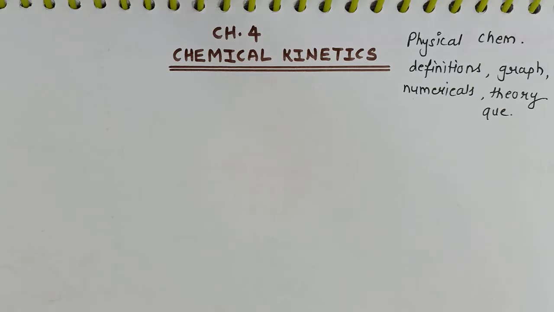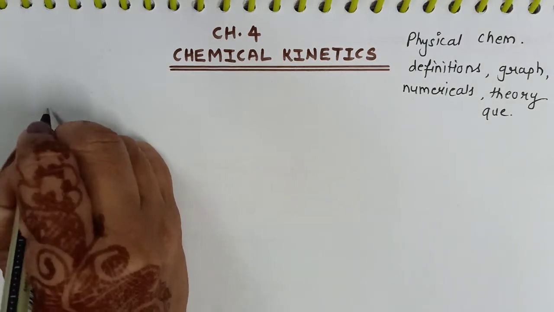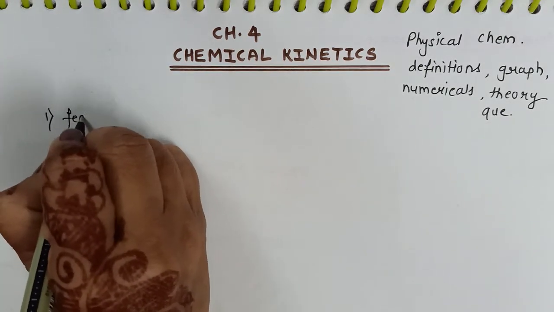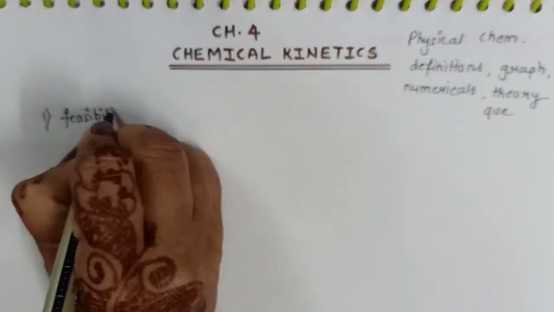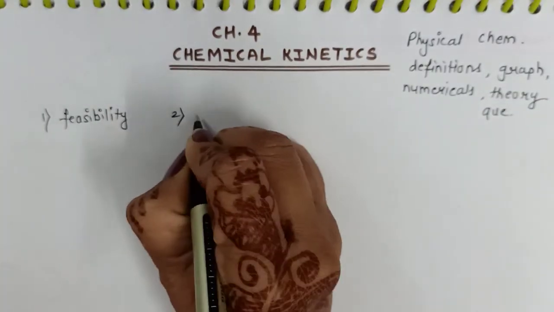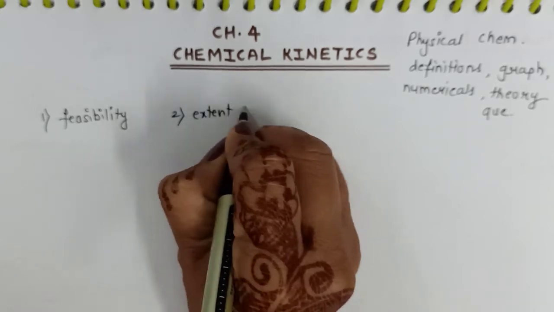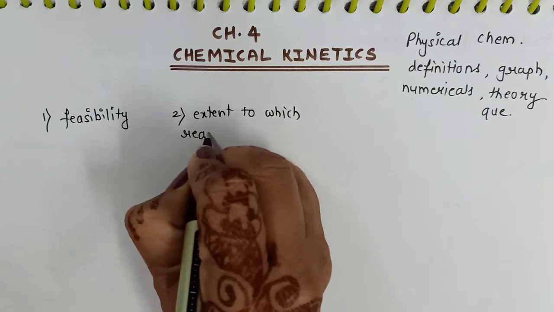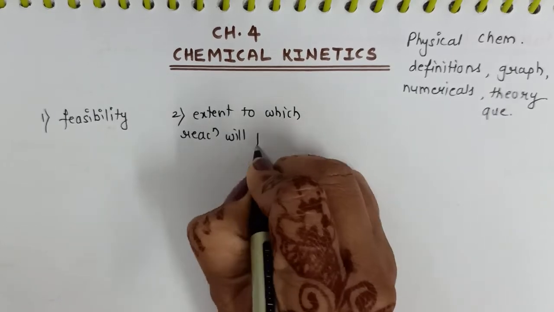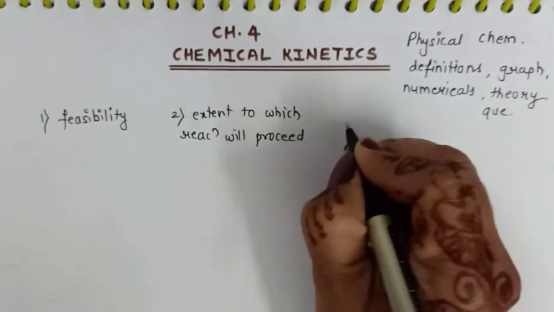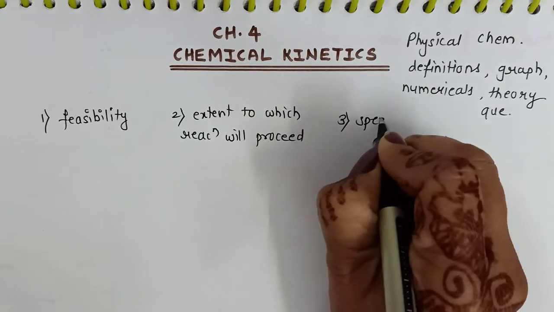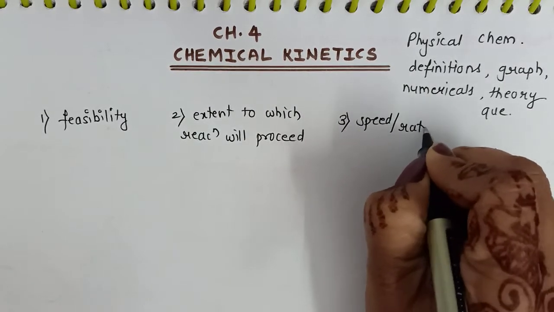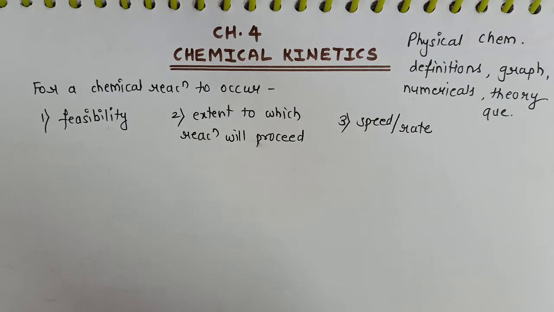We know chemistry is all about the reaction, but for any chemical reaction, chemists try to find out three factors. First is the feasibility. Second is the extent to which reaction will proceed. And lastly, the speed or the rate at which the reaction proceeds.